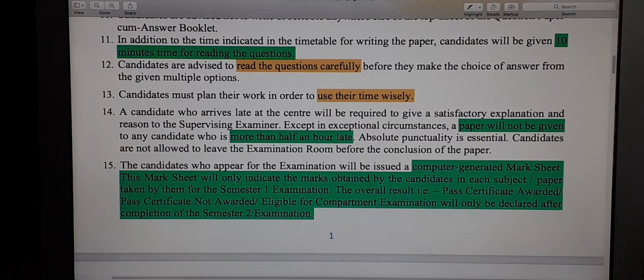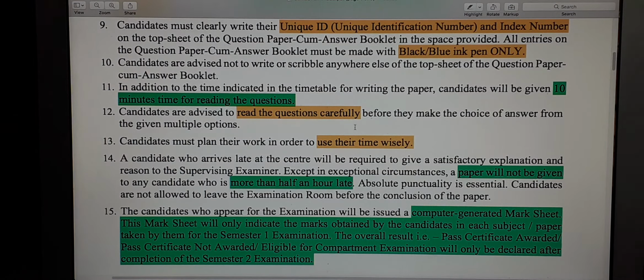Then an important instruction for people who may not reach the examination center on time. Now it is said that paper will not be given to any candidate who is more than half an hour late for the exam. So please be sure to be there at your examination center well before time, because it's the COVID time. COVID protocol will be followed. There will be lineups and queues for the candidates to enter. It may take extra time, so please reach there early.